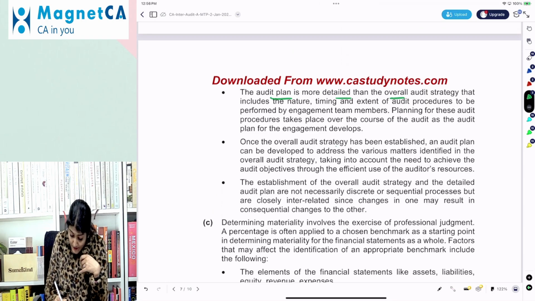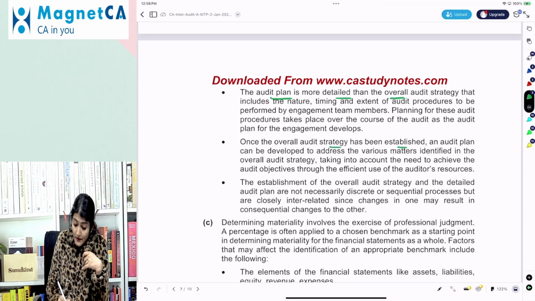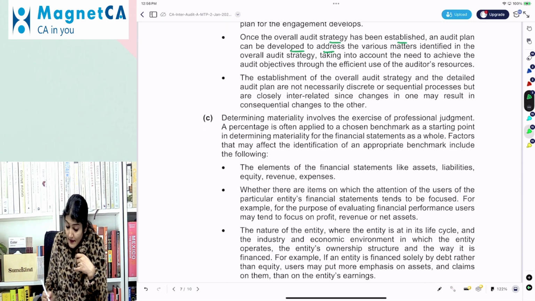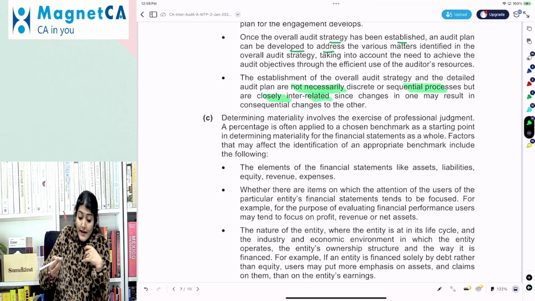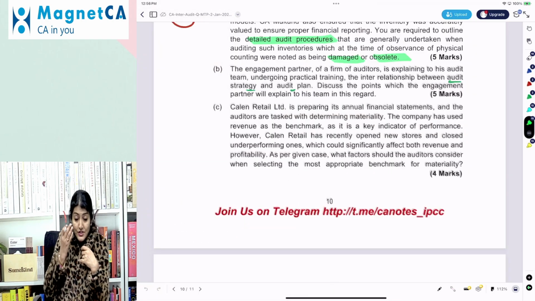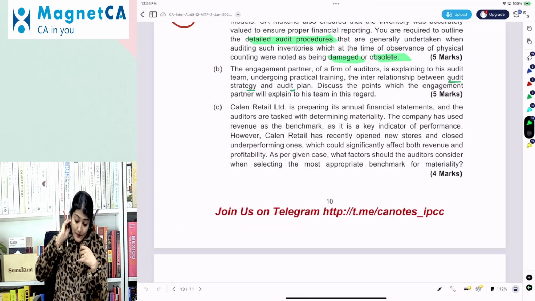Once the strategy is established, then the auditor develops the audit plan. And what does it say? They are not necessarily discrete or sequential processes, but are closely interrelated, as a change in one may result in a change in the other. Okay.